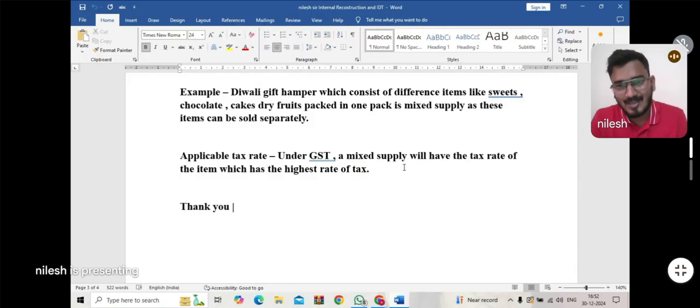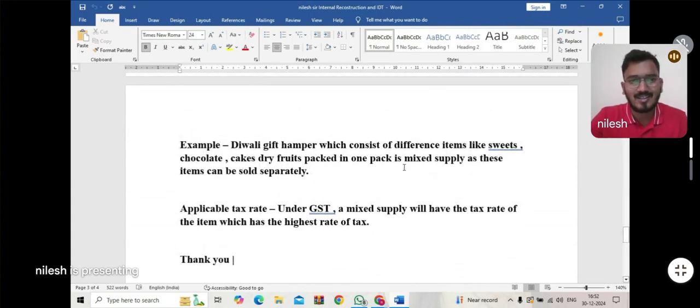That means if I am a supplier supplying two or three goods in a combination, and all those goods can be supplied individually or separately, but I want to supply them as a combination, then I am going to apply the tax rate which is the higher rate of tax. The example is given here.